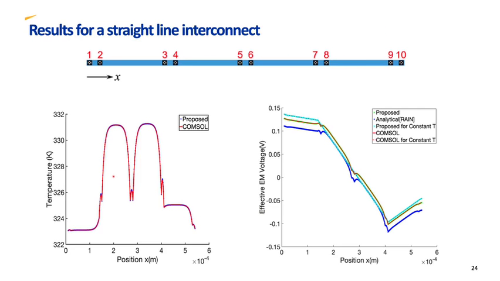This figure shows the temperature distribution for a straight line interconnect. Blue is our results and red is the COMSOL result, and you can see our results are also the same as the COMSOL results. And in this figure you can see the effective EM voltage for a straight line. Also in this figure you can see our result is also the same as the COMSOL result and more accurate than the recently proposed state-of-the-art method called RAIN.